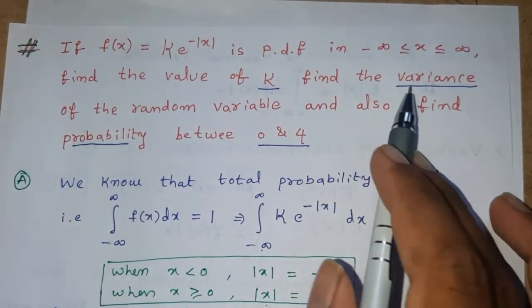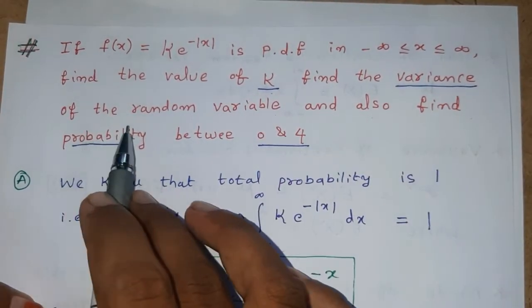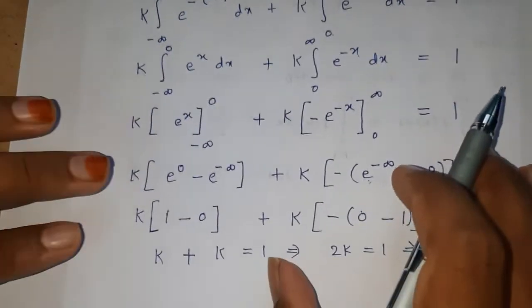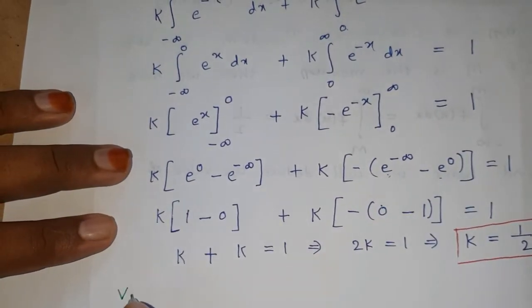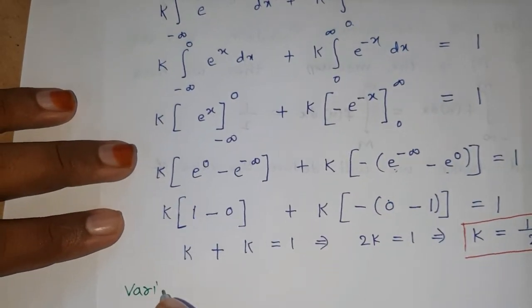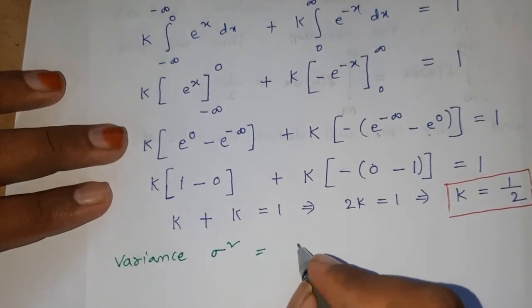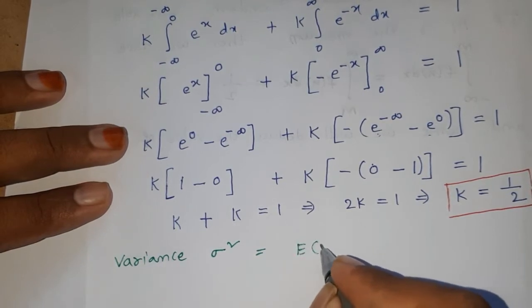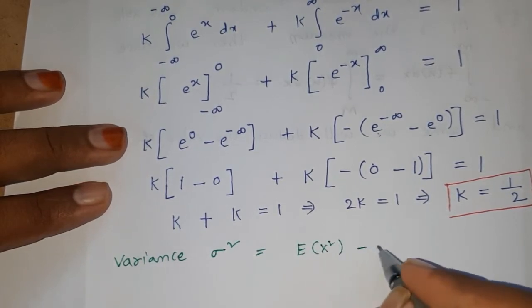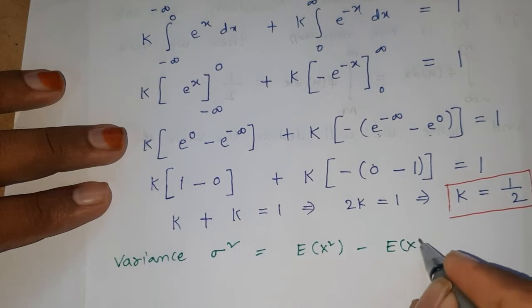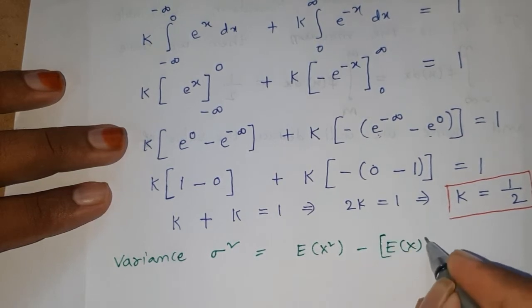Now, therefore, probability density function, we need to find out the variance of the random variable. Variance is denoted by sigma square. It is given by E of x square minus E of x whole square.